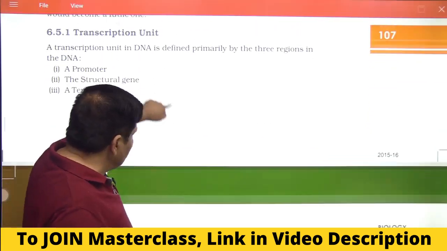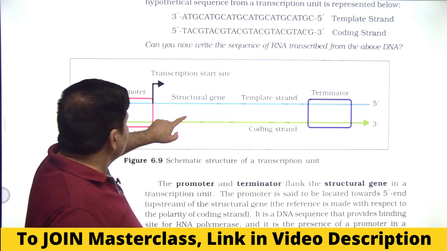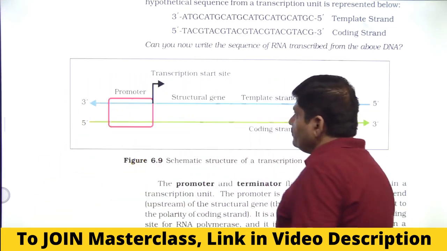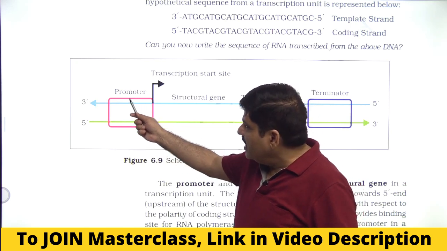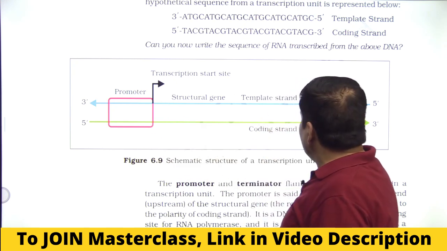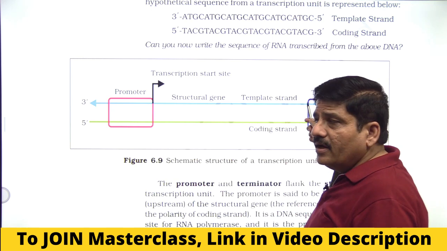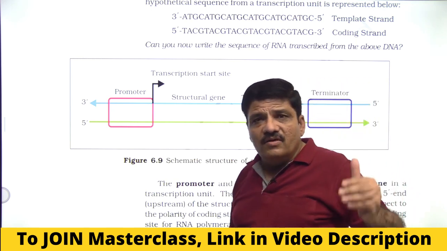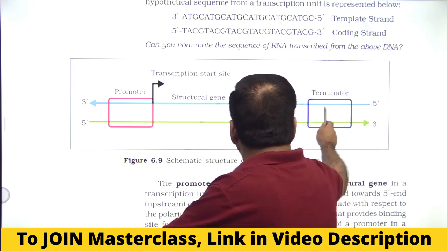This is where the question can come, and understand this very, very importantly. The promoter is said to be upstream of the structural gene, and is 5', because the convention is with respect to the coding strand. The terminator is 3', and it is located downstream. This is a convention that you have to follow. So the structural gene is flanked by the promoter and terminator.